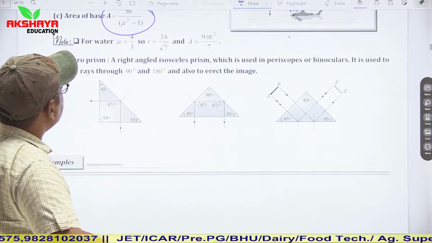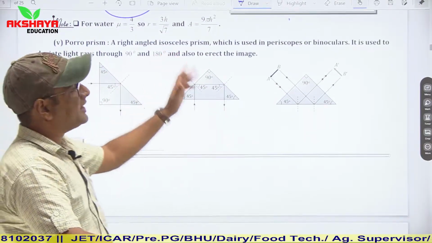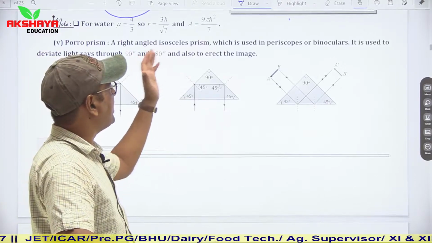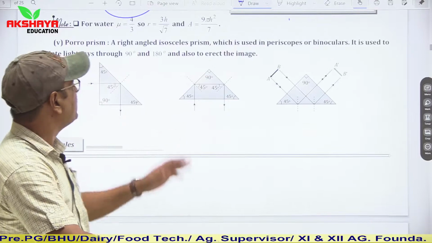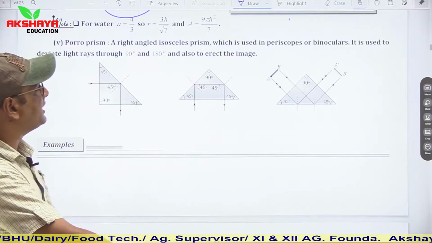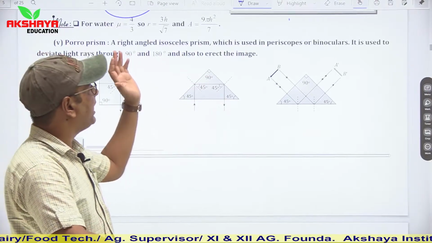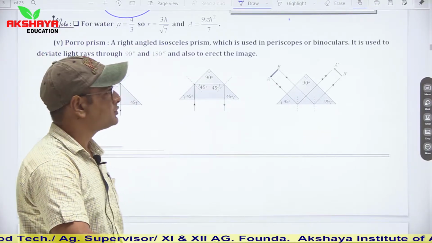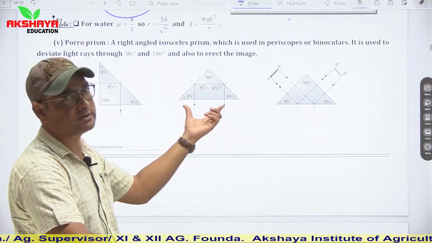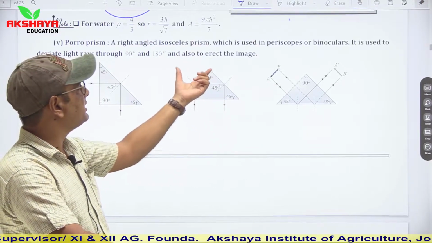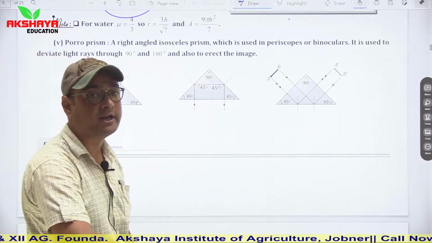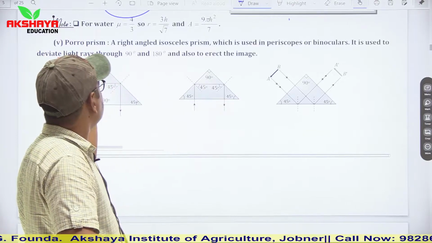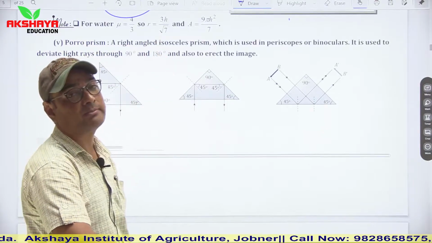Now see the Porro prism, a right angled isosceles prism, which is used in periscopes or binoculars. It is used to deviate light rays through 90 degrees and 180 degrees and also to erect the images. Such prisms, used to invert the images or to deviate the light by 90 or 180 degrees, are known as Porro prisms, and they are used in binoculars.